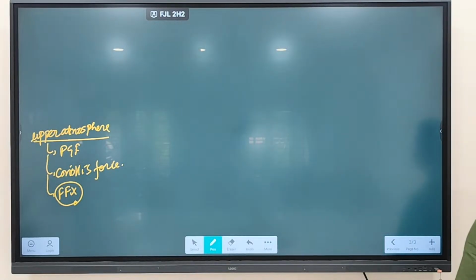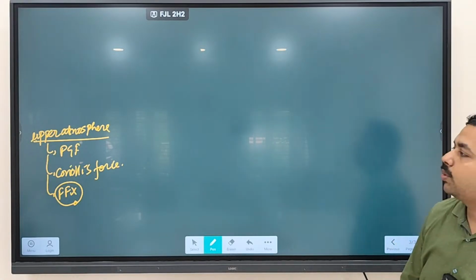In lower atmosphere, three forces are acting. Which are the three forces affecting the wind? Pressure gradient force, Coriolis force, as well as frictional force. But in higher atmosphere, which forces are going to affect? Pressure gradient force as well as Coriolis force. Clear?